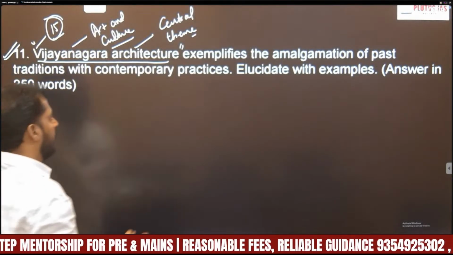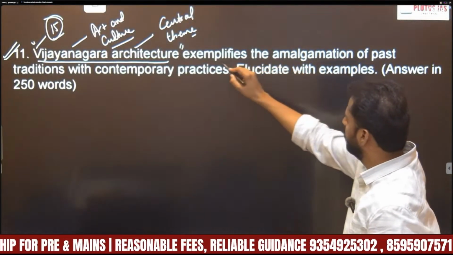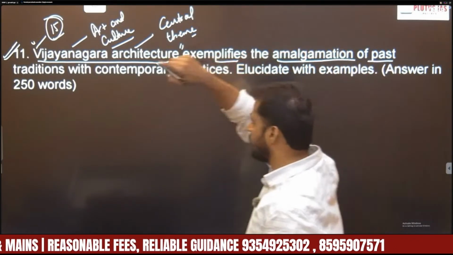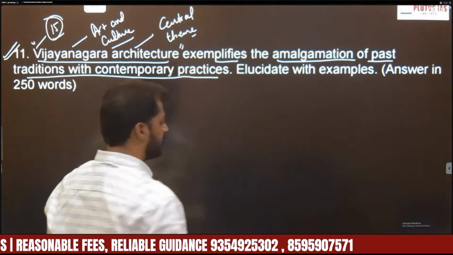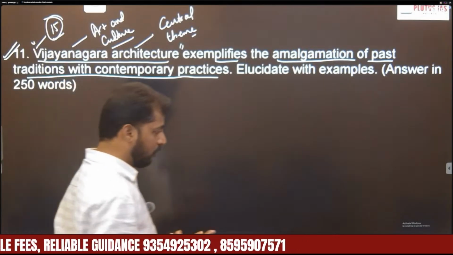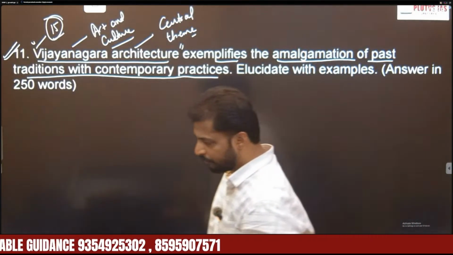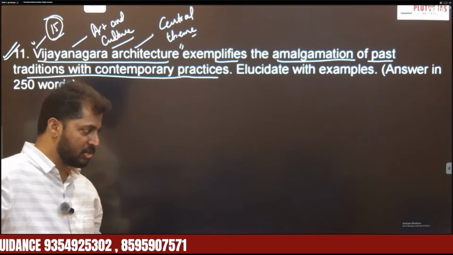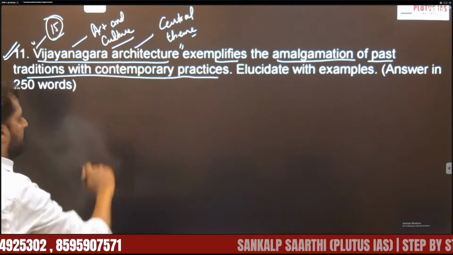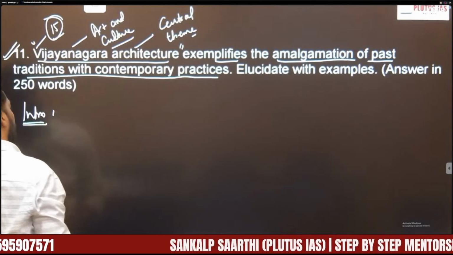And what's the demand? The statement is that Vijayanagara architecture exemplifies, or we can say it is an indication of, the amalgamation of past traditions with contemporary practices. So the demand is asking you to analyze how Vijayanagara architecture is an example of the amalgamation of past traditions and contemporary practices. Let us see. Intro: in the intro, what you have to write?